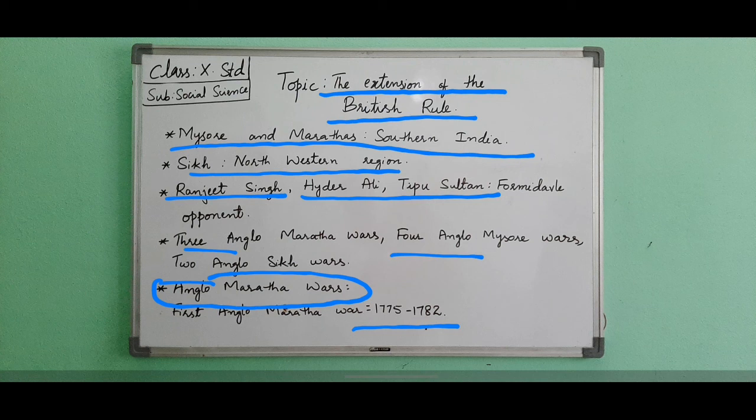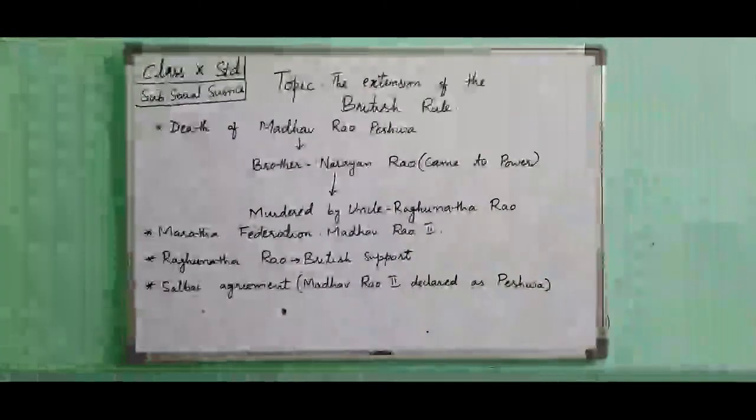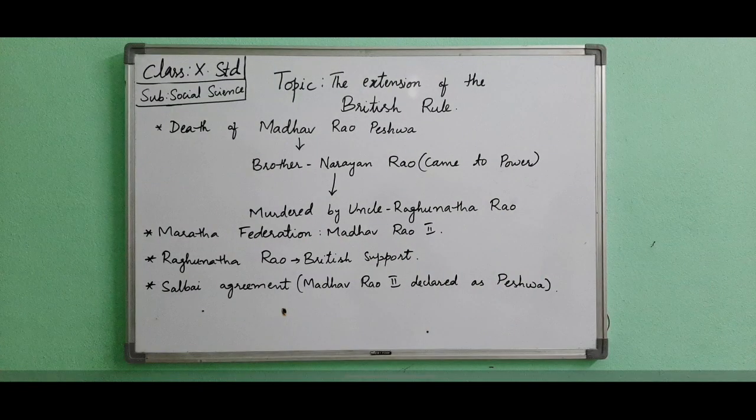During this period, the death of Madhav Rao, a strong Peshwa, was a major setback to the Marathas. Though his brother Narayan Rao came to power, he was murdered by his uncle Raghunath Rao. This resulted in infighting for the Peshwa post.